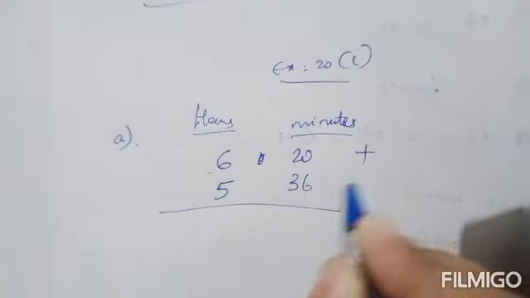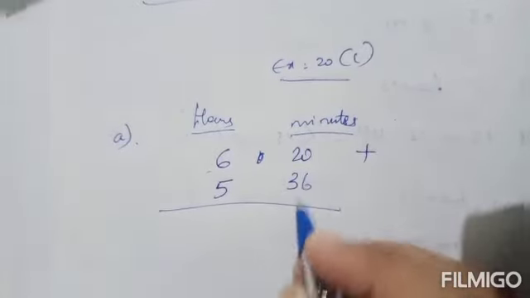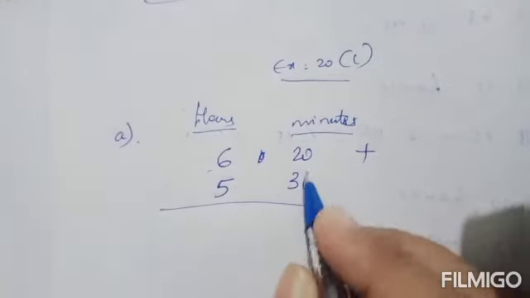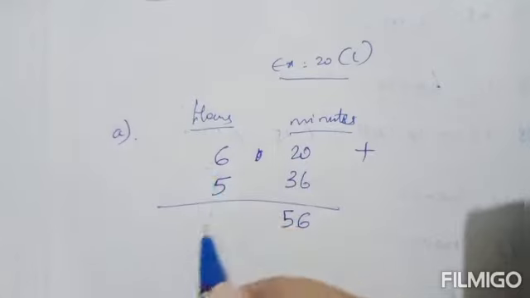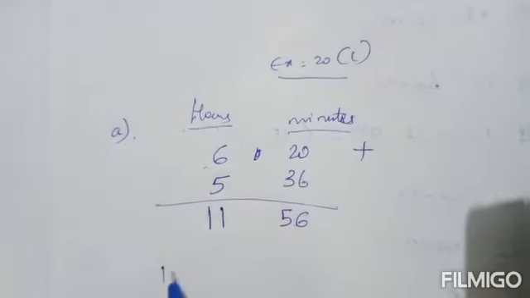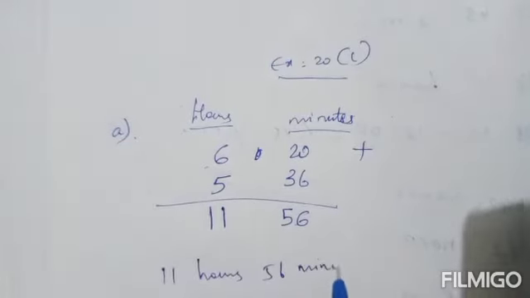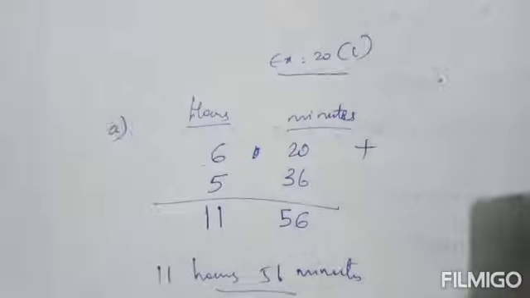Now here you have to add. Starting from minutes, 6 plus 0 is 6. 3 plus 2, 5. Now 6 plus 5, 11. So the answer is 11 hours 56 minutes. Okay. Next B, 15 hours 35 minutes and 7 hours 45 minutes.